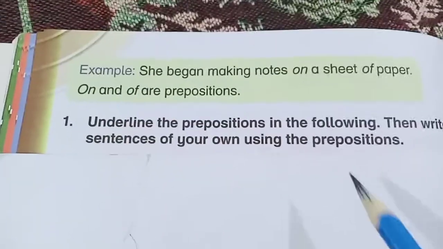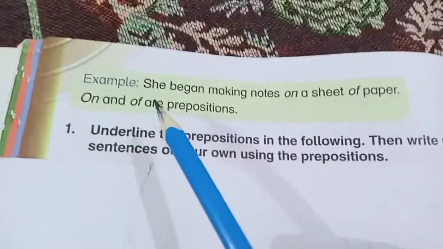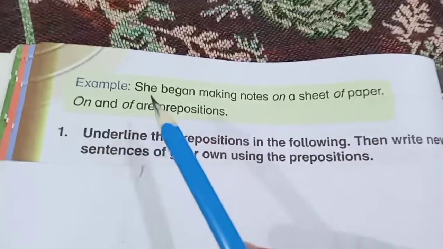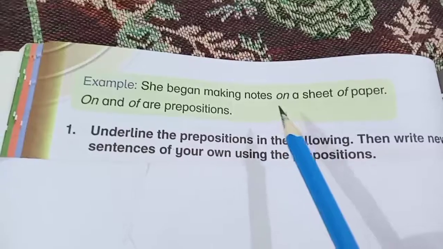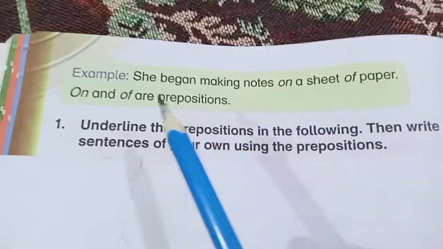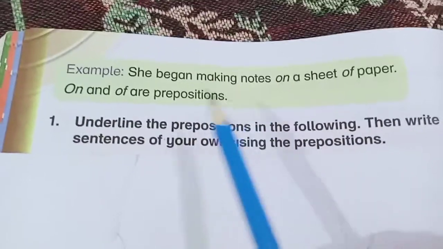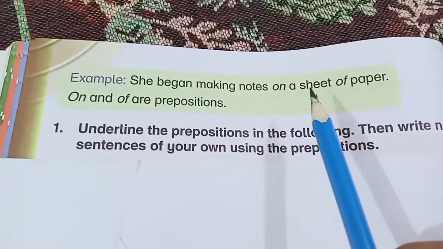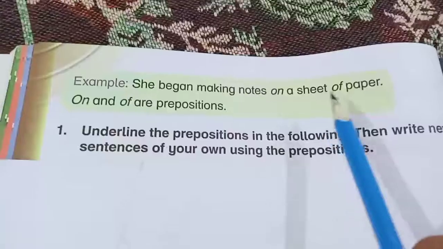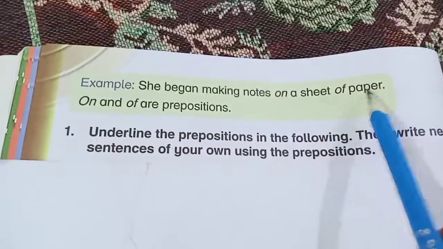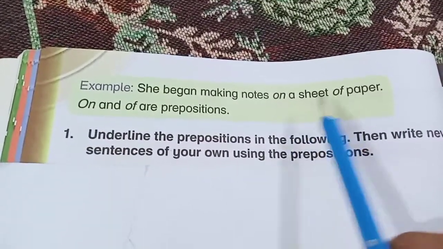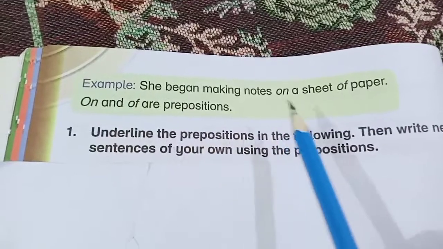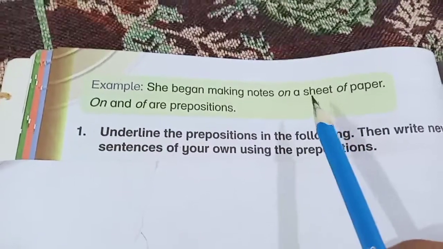This is page number 38. An example of a preposition is given here. She began making notes on a sheet of paper. Here, students, where is she going to make notes? She is going to make notes on a sheet, and the sheet is made of paper. So on and of are prepositions because they are making a link between nouns.